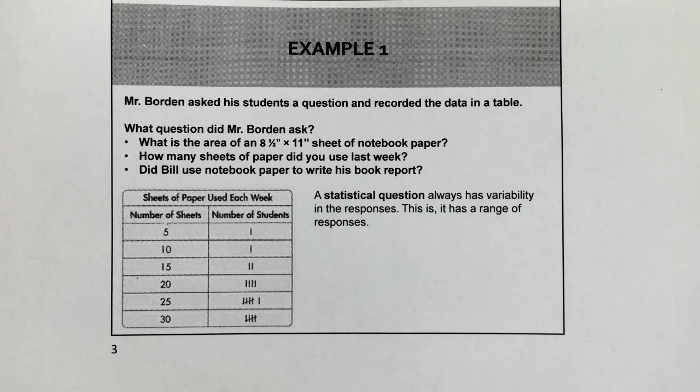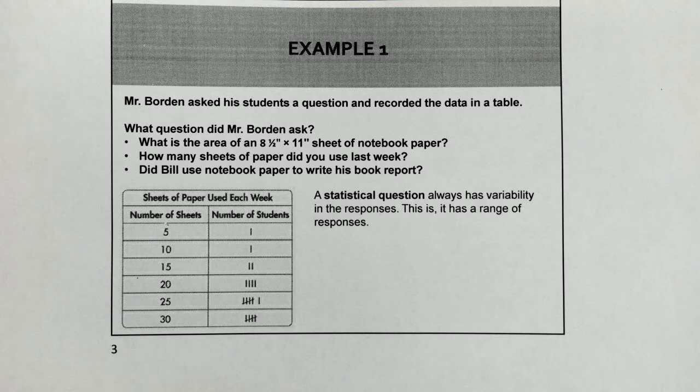An example of this is if I ask everyone in the class what their favorite color is, everyone is going to have their own unique response. But if I ask, what is Miss Porcelli's favorite color? It's blue, okay? Every single time that answer is going to be the same, no matter who you ask.